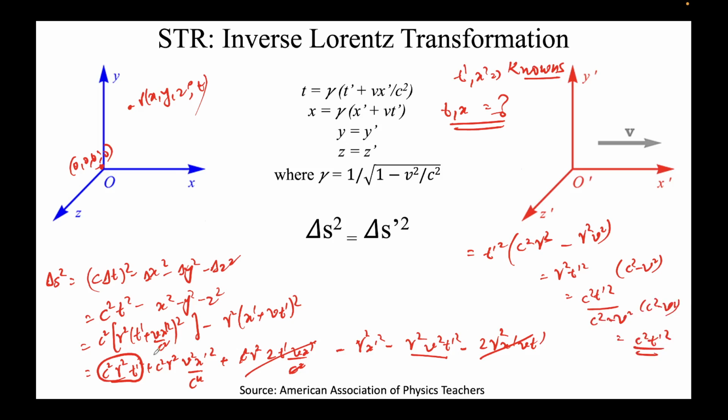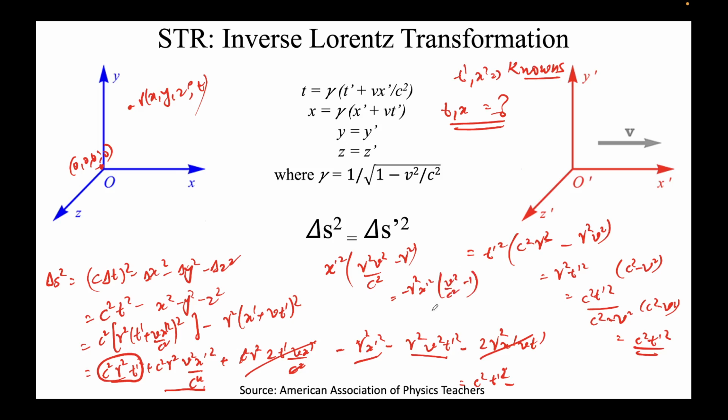So the first term has come out to be c squared t prime squared. Similarly, if you solve the second term, I'll just write the x prime squared terms here. So x prime squared is c, so it will be gamma squared v squared over c squared, this term here. The second term is minus gamma squared x prime squared, and this will come out to be v squared over c squared minus 1.